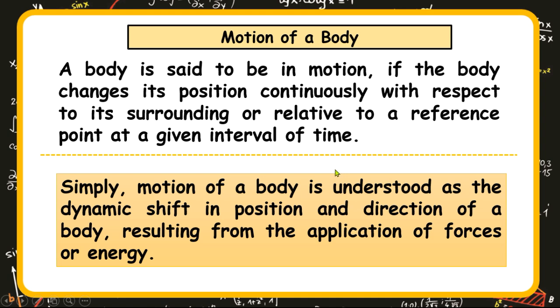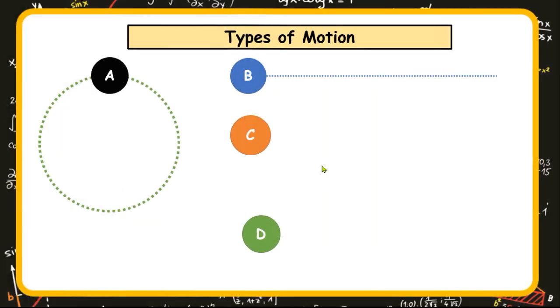So, from there, you could say that those who are changing their position within a lapse of time on a field are in motion, relative or with respect to those who are seated as audience. Now, comparing those who are changing their position to the audience, you could then say those running are in motion. So the understanding here is that there must always be a reference point for you to define motion of a body. Now, types of motion.